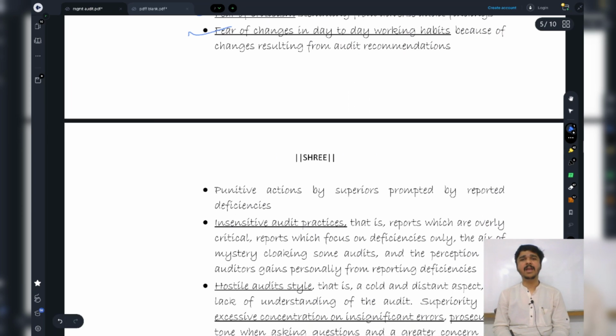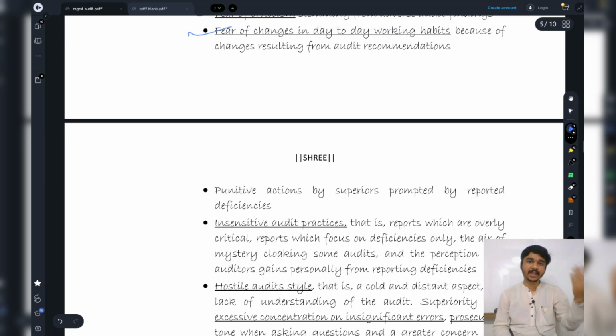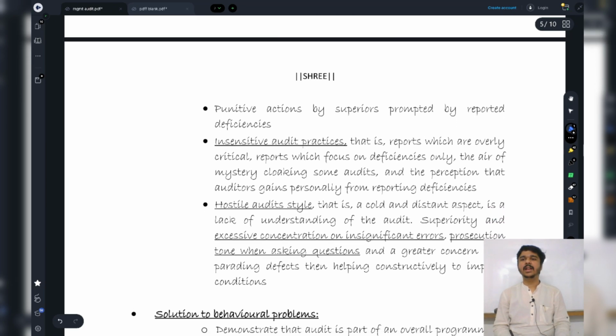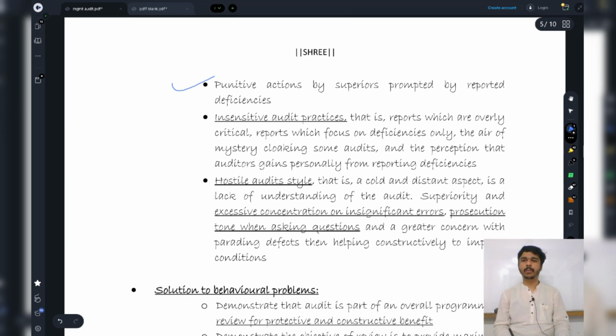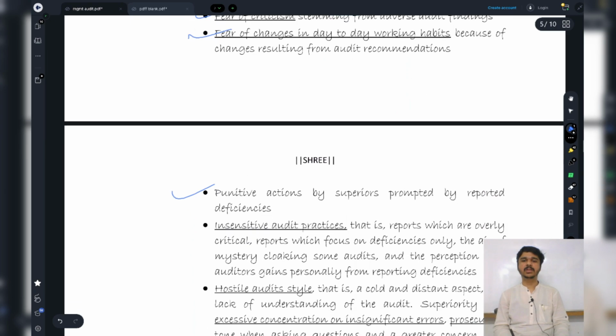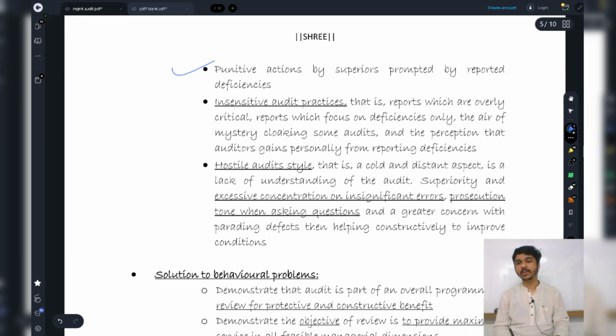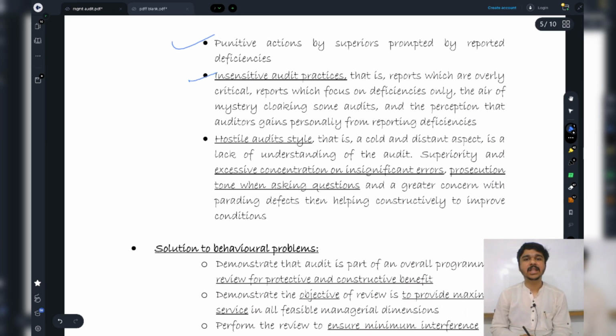Yeah, I might suggest that there should be a change in this, and that might change their daily routine, and they're also fearing that. Then, if I report something negative, there might be punitive actions by whom? By the superior. Then, because of my report, insensitive audit practices and hostile audit style. What do these two mean?